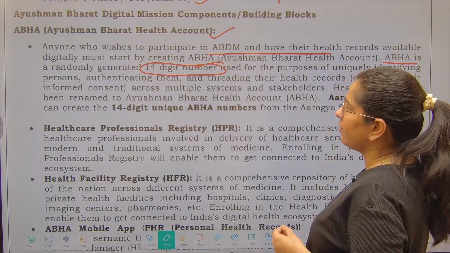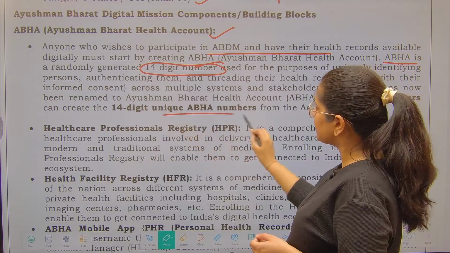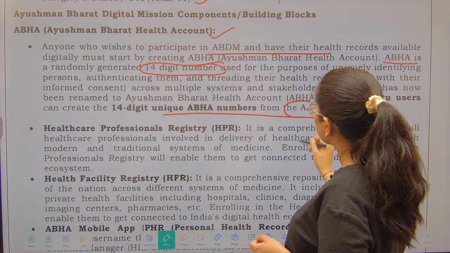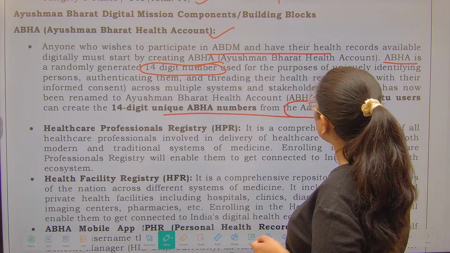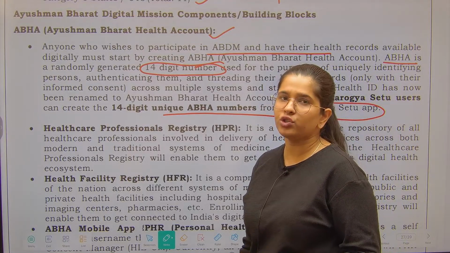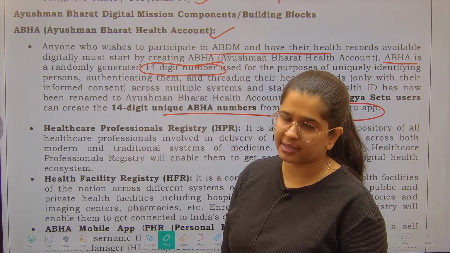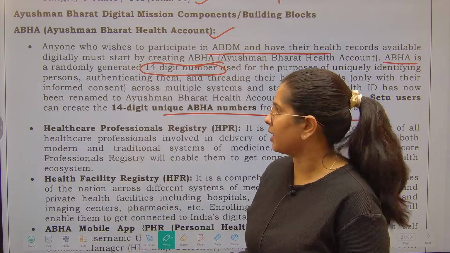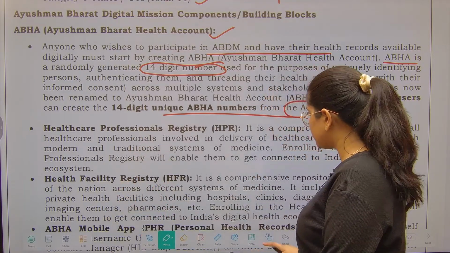You can even create your 14-digit unique number from the Arogya Setu app also. This has been renamed as the ABHA number. So now if you want to get health related services, you just have to quote your ABHA number and you will be done. Next is the healthcare professionals registry.